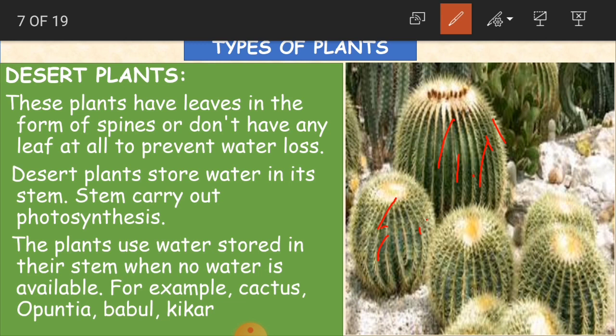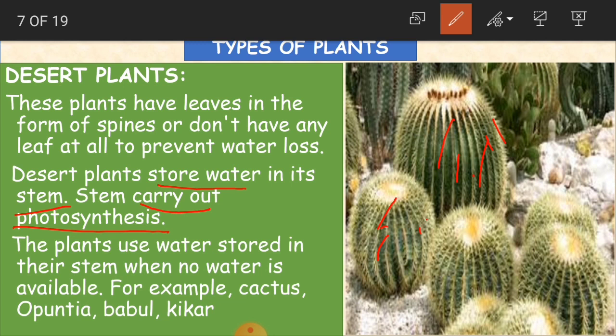Clear, children? Desert plants store water in their stem. So as I said before, desert plants store water where? In the stem, and this stem carries out photosynthesis. So this stem, as it stores water in itself, is used for photosynthesis, making food for the plant. Clear, children? Yes. The plants use water stored in their stem when no water is available. For example, cactus, opuntia, babul and kaikar.